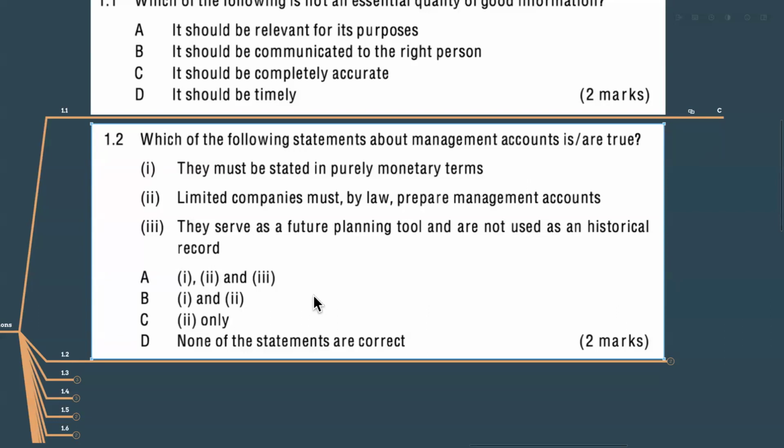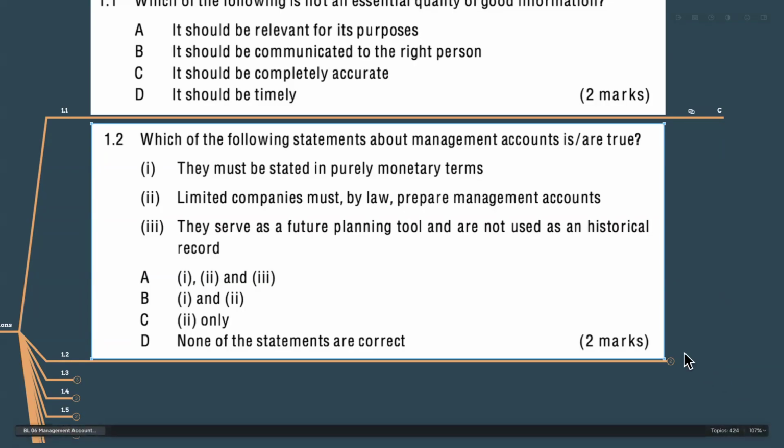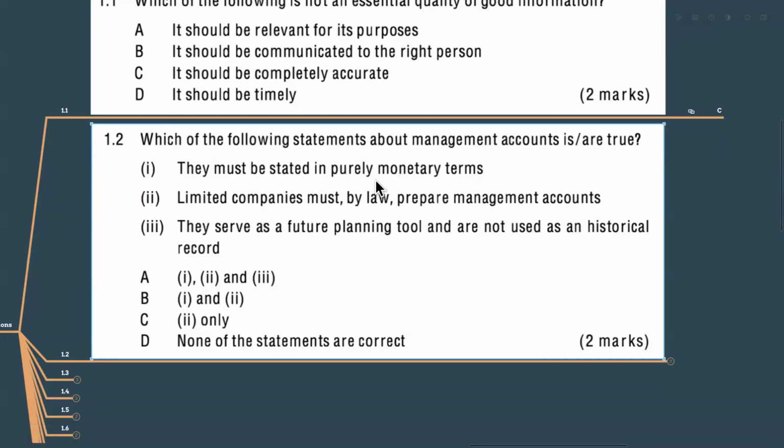A, B, C, D. What is the answer? Arnav is choosing C, Rujitan is choosing D, Subhashin is choosing C. So there are different answers. Janani is D. Most of the people are choosing D as the answer. So let's analyze. You can see, it must be stated in purely monetary terms.